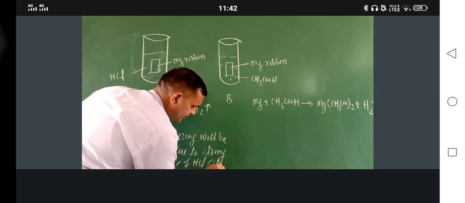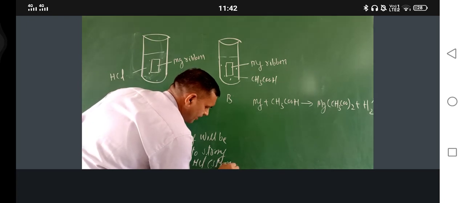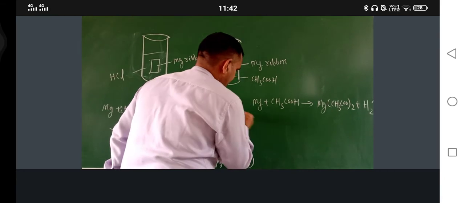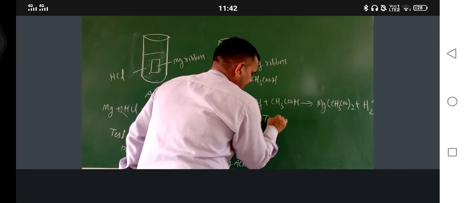In bracket, just write strong acid. Okay, here just write test tube B.